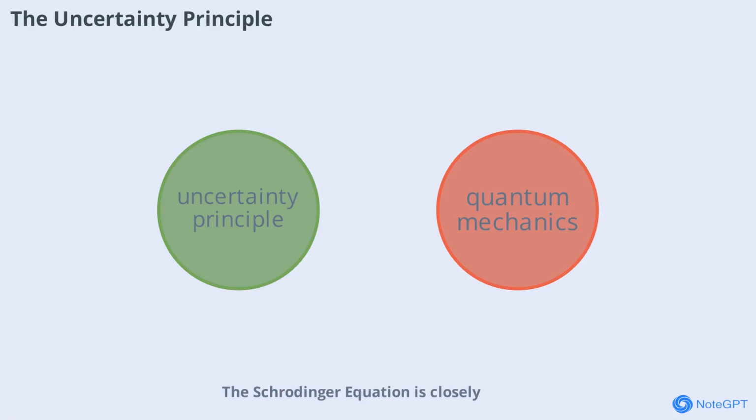The Schrödinger equation is closely related to Heisenberg's uncertainty principle, which states that we can't know both the position and momentum of a particle exactly at the same time. This fundamental limit is built into the mathematics of quantum mechanics and has profound implications for our understanding of reality.